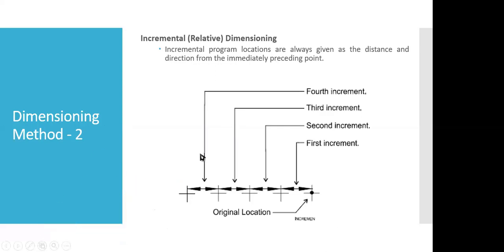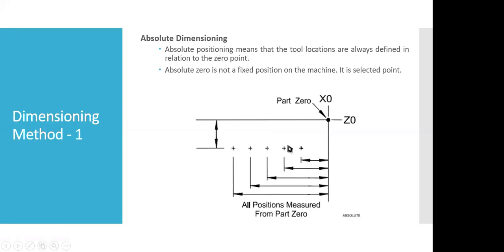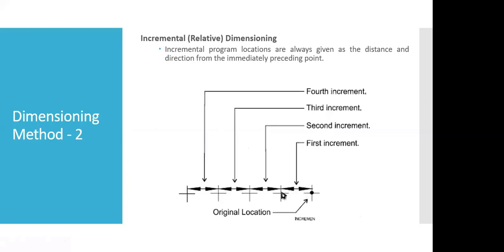Any doubt within this, absolute and incremental? Let me repeat it simply one more time: in absolute there will be only one 0, but in case of incremental, the previous point would be considered as the reference point or 0 point. That is the difference between absolute dimensioning and relative dimensioning.